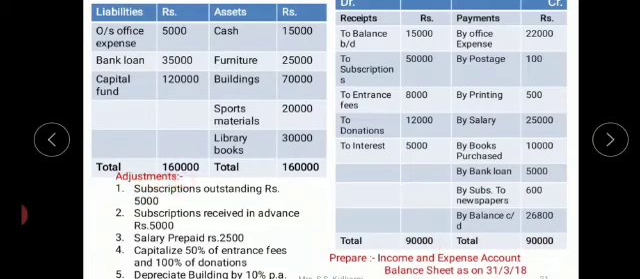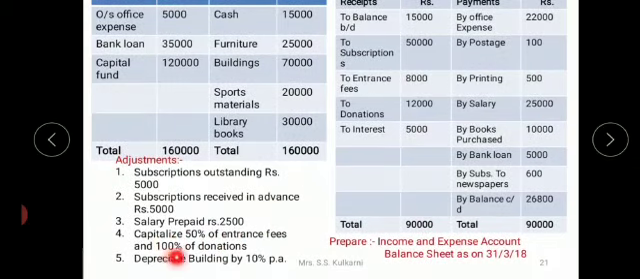Now adjustments: subscriptions outstanding rupees 5,000, subscriptions received in advance rupees 5,000, salary prepaid 2,500, capitalize 50% of entrance fees and 100% of donations, depreciate building by 10% per annum. Prepare income and expenditure account and balance sheet as on 31/3/2018.